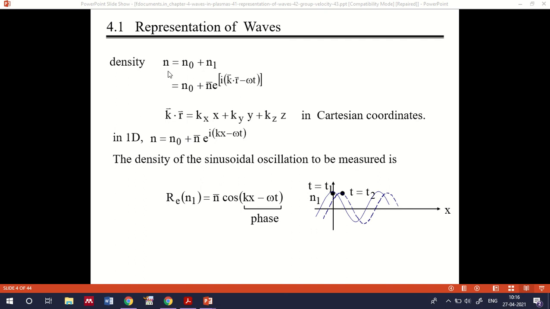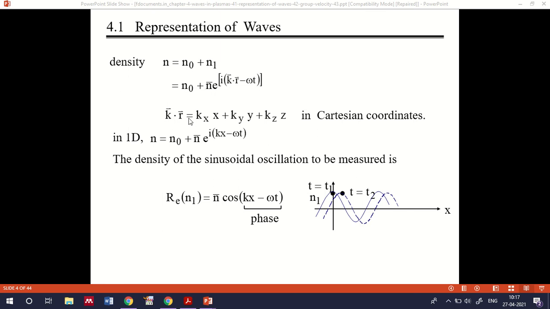For that, we know that the number density of the particles present in the plasma can be represented with n0, and n1 which represents the number of electrons and ions in the wave. For example, you represent n0 like this, and n1 we treat as n e raised to i (k dot r minus omega t), which represents the plane wave corresponding to the electrons and charged particles present in the plasma material.